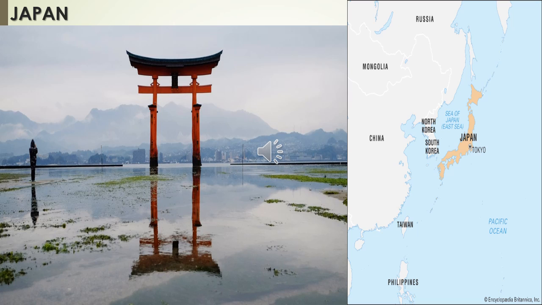The original religion of Japan was Shinto. That is, it was a mixture of nature and ancestor worship.